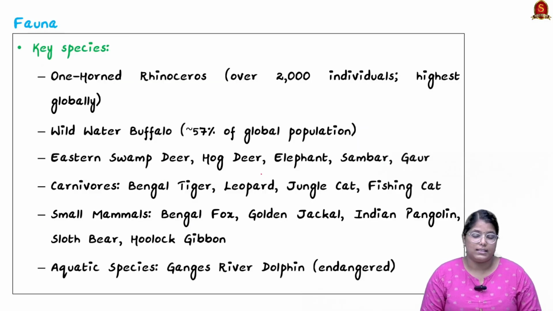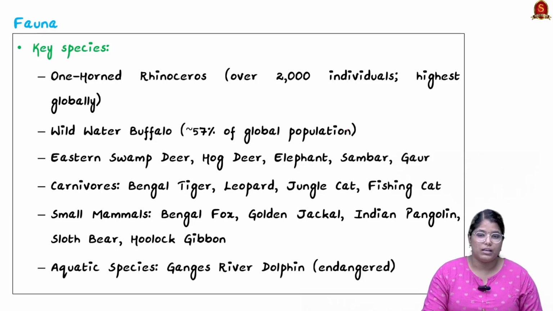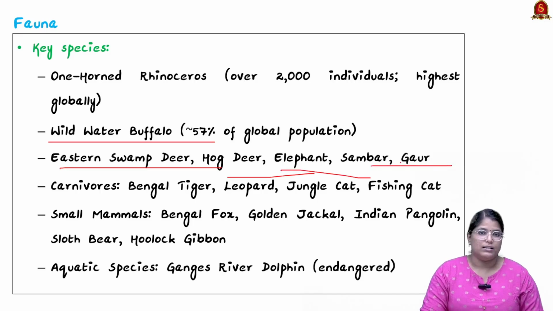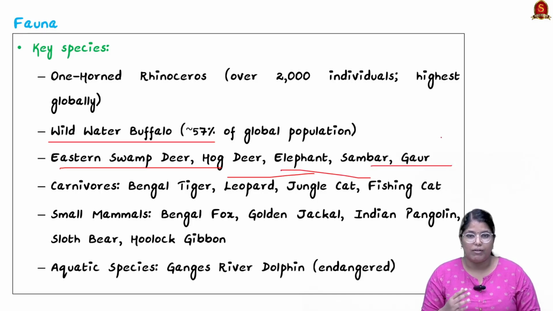Now moving on, let us see the key species. As I said, it has the largest number of rhinoceros. Over 2000 individuals are there, which is the highest globally. Then 57% of the global population of wild water buffalo is there. There are also important species like eastern swamp deer and hog deer. Then we have elephant, sambar, and gaur. All these names I am telling because you have to be very familiar with them, because in the preliminary examination there might be options stating all these animals. If you know that, you can easily eliminate options even though you could not directly arrive at the answer.